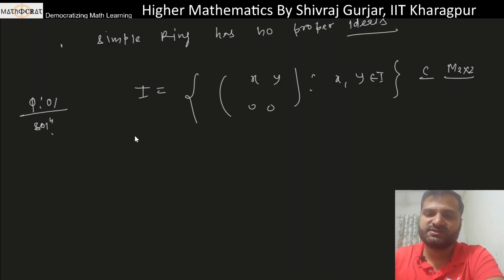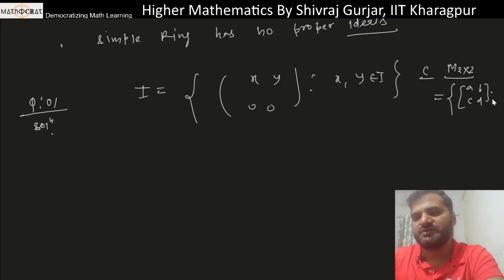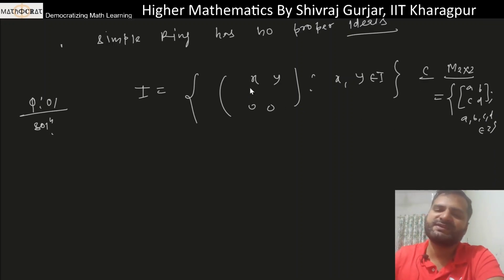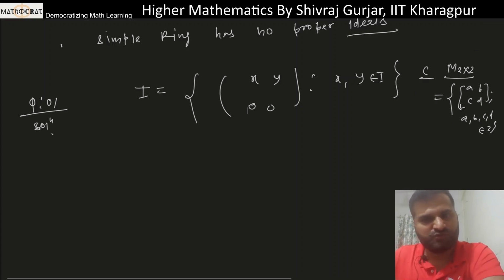Of course this is a subset of M2 cross 2 matrices, जिसका कि every element will be integers. तो ये क्या है, these are nothing but let's say [A B; C D], where A, B, C, D are integers. Okay, so this is a subset of this. Basically C and D have been taken 0 here. So this is a subset of M2 cross 2 matrices, which are nothing but 2 cross 2 matrices whose elements are integers, right? So now we have to check whether this is an ideal or not.